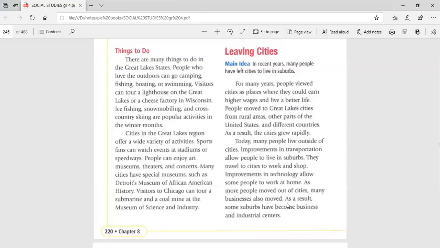It's something like a cycle. People leave the urban communities to find suburban communities with less population and less pollution, and after that these suburban communities become full of people, so people start to search for another quiet suburban community.